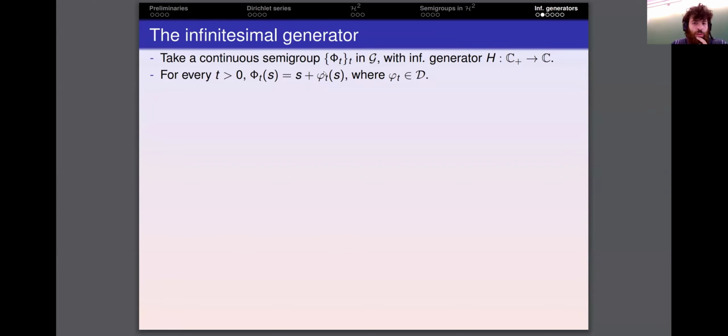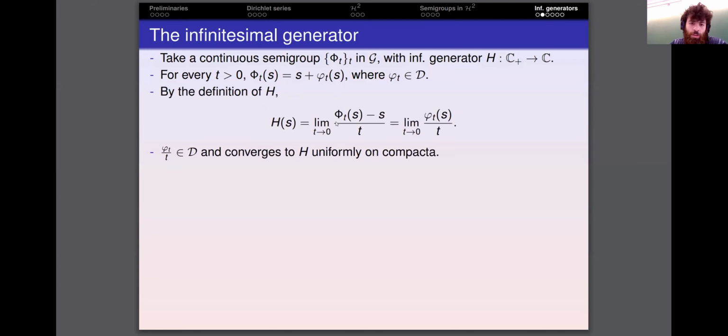So we are going to consider a continuous semigroup phi sub t in the Gordon-Hedenmalm class G with infinitesimal generator H. Let H be its infinitesimal generator. Okay, so actually, I did not mention this before, but when we consider continuous semigroups in the class G, remember that in the Gordon-Hedenmalm class, the functions are of the form a natural number or zero, times s, plus a Dirichlet series. I did not say anything about this, but it occurs that all the elements of a continuous semigroup in the class G have characteristic equal to 1. Okay, so all the elements of the semigroup phi sub t are of this form.